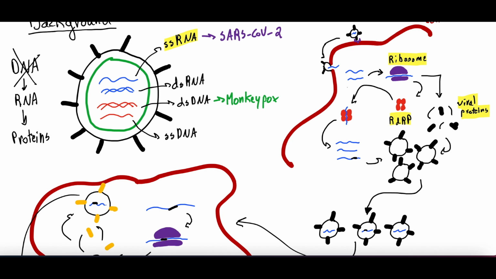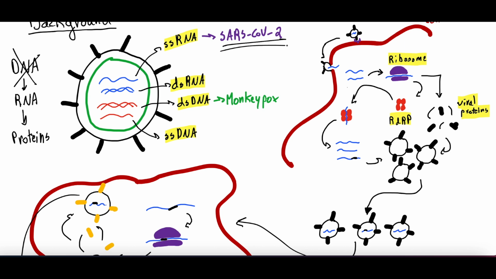All right, there's also double-stranded RNA viruses. So instead of a single strand, they have 2 strands of RNA. Rare, but possible. And then there's double-stranded DNA viruses. All right, there's actually single-stranded DNA viruses as well, but these are rare.